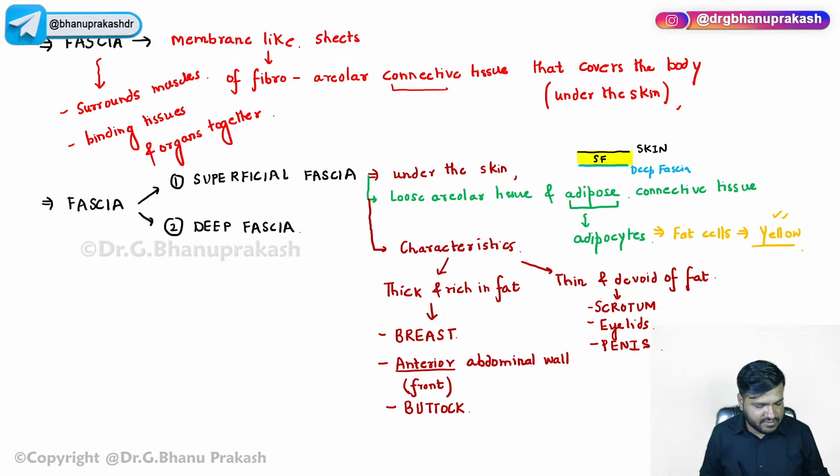These are the sites where it is very thin and does not contain much adipocytes. It is devoid of the adipocytes.